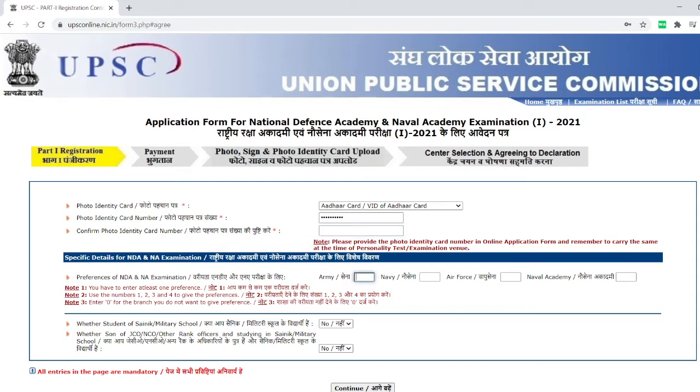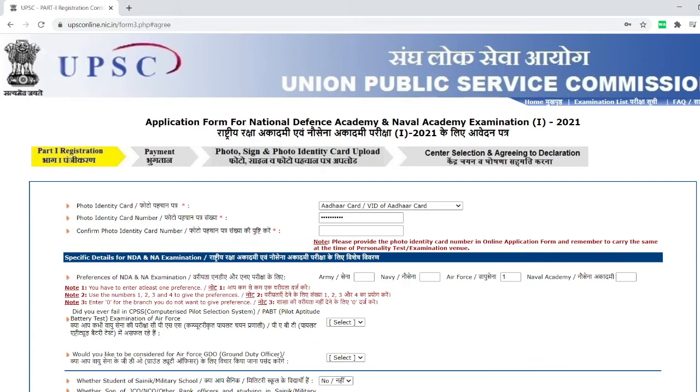Then preferences: normally people give Air Force as the first preference. Then you can give Navy, or you can give Naval Academy, also as second preference. Then you can give Navy, then you can give Army. These are the preferences available.